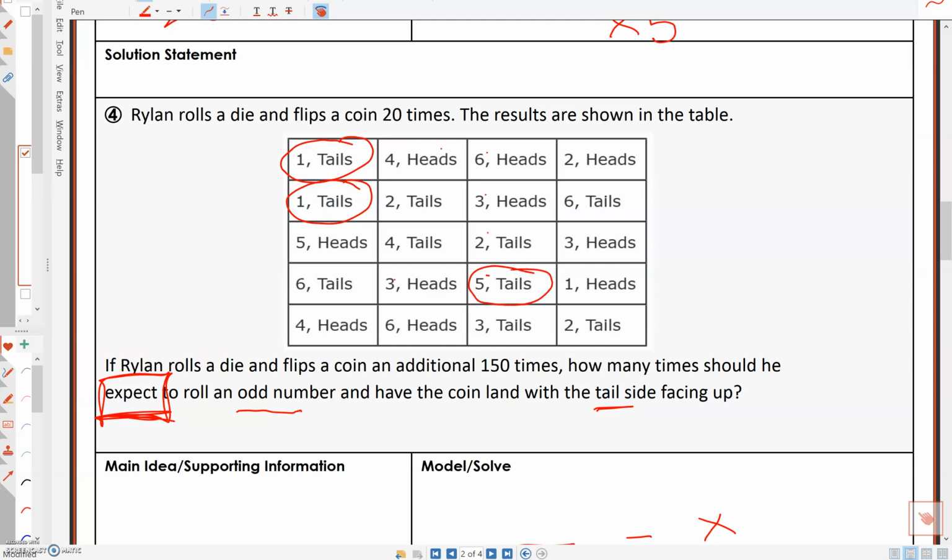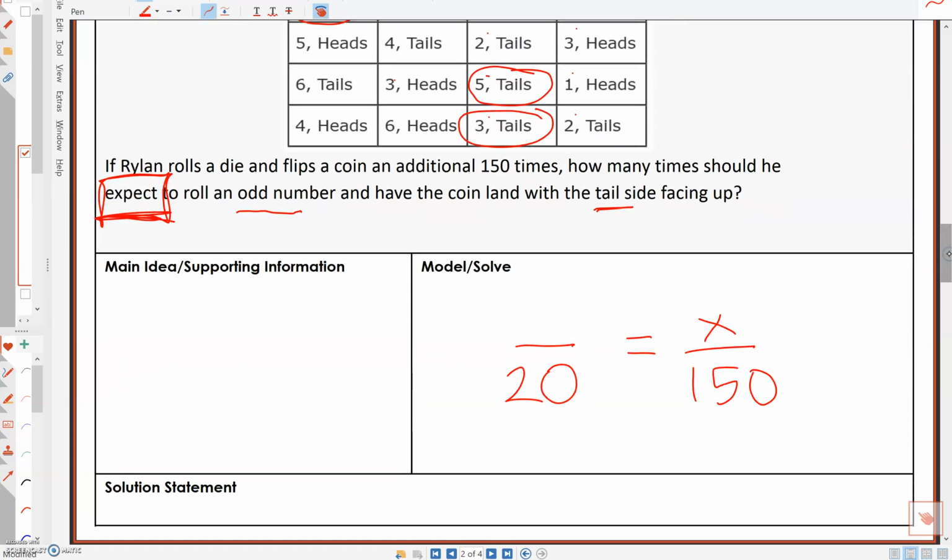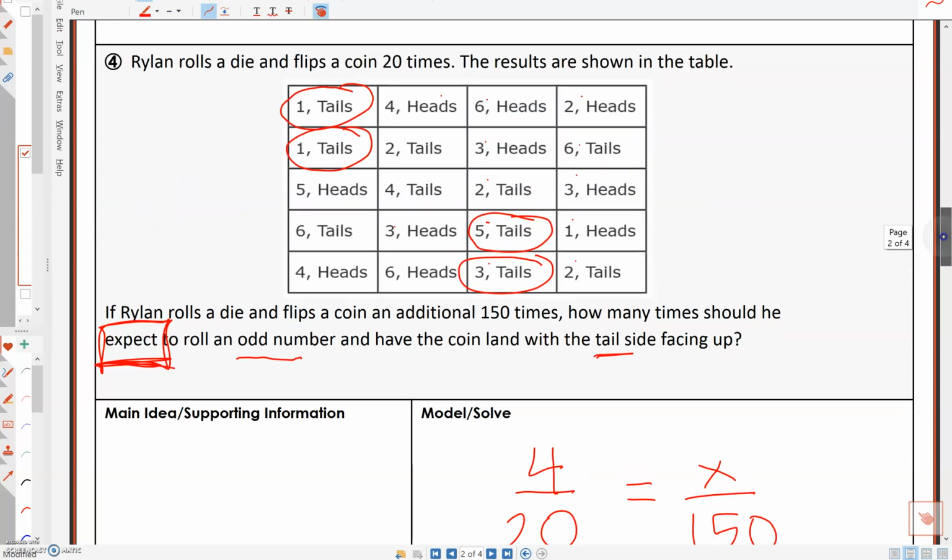So there's another one. That's another one. That's even. That's odd, but it's not tails. That's an odd, but it's heads. It's not a tails, and that's even. All right, so out of the 20 tries, or he rolled the die and flipped the coin 20 times, only 4 of the times is when he got an odd number and a tail.